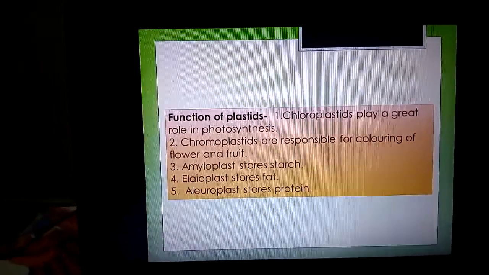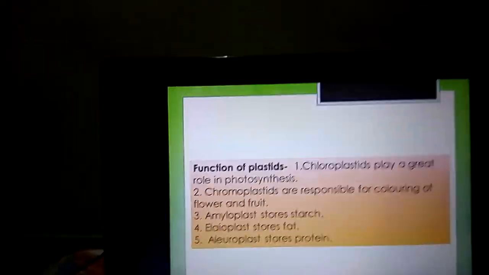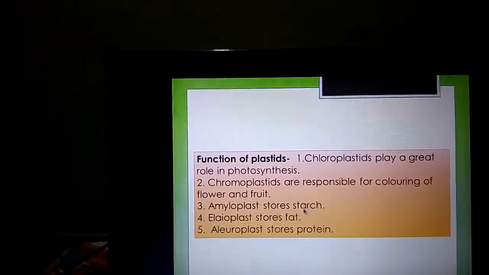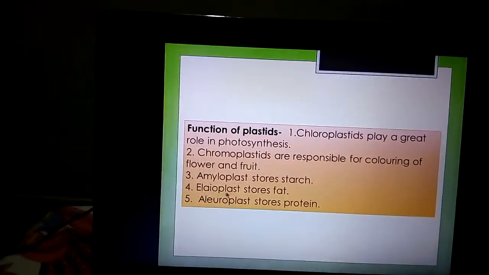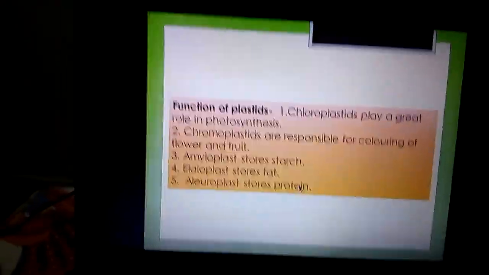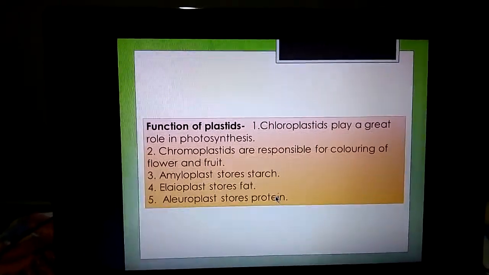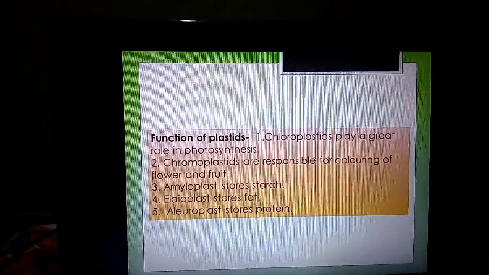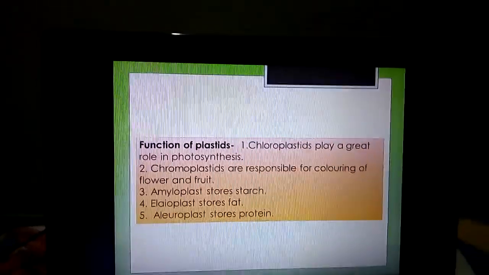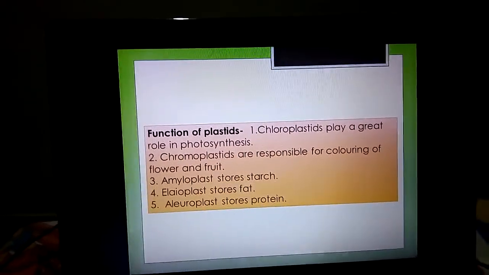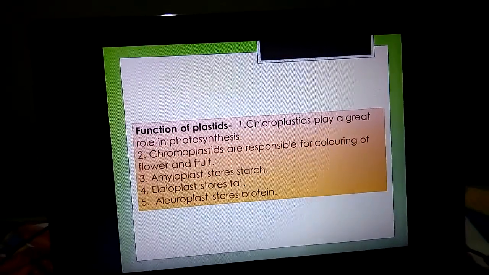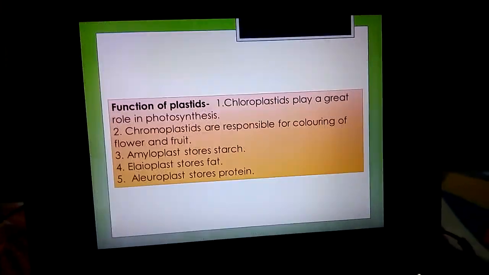Amyloplast, elaioplast and aleuroplast, these three plastids come under leucoplast. Amyloplast stores starch. Elaioplast stores fat and aleuroplast stores protein. Mainly these leucoplasts are concerned with the storage of food material like carbohydrate, protein and lipid within the cell. That's all about plastid.